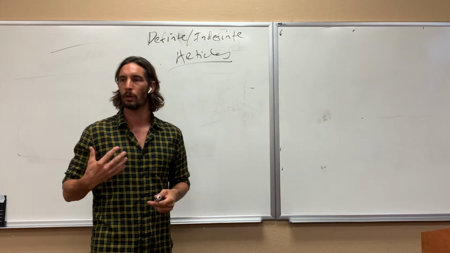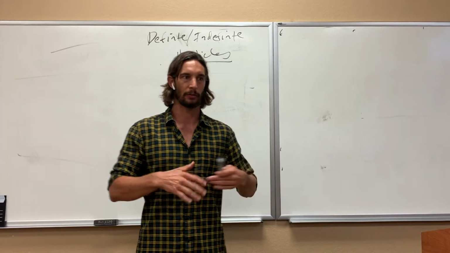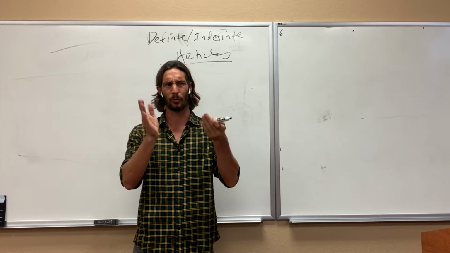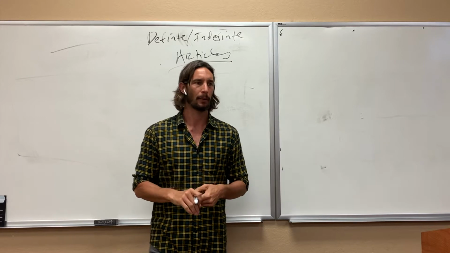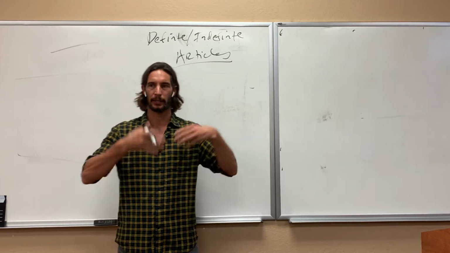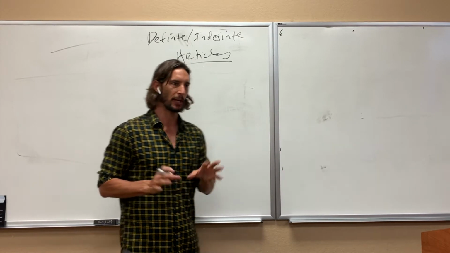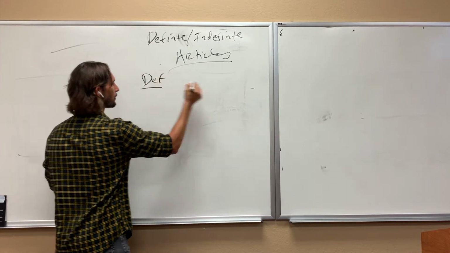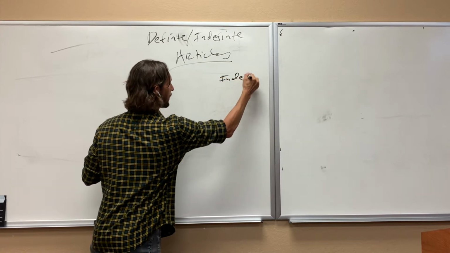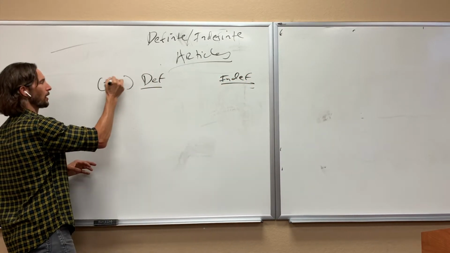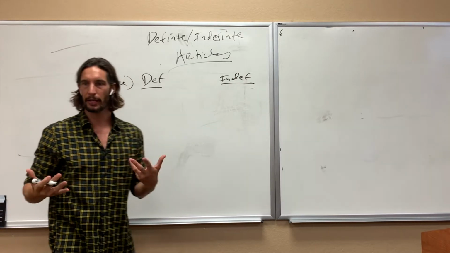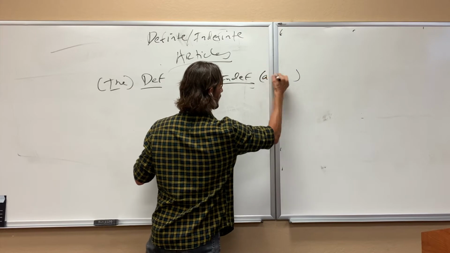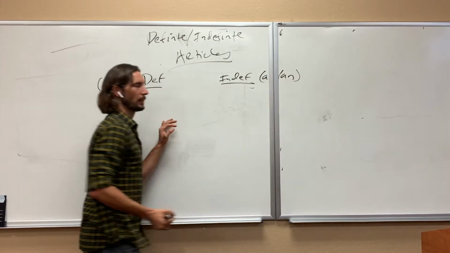I want to review definite and indefinite articles as a whole, and show you how they can work with one another. We'll use the noun amigo because it can take all sorts of different changes. So we're going to put the definite articles here, and the indefinite articles here. Remember, definite articles are the equivalent of "the" in English, and indefinite articles are "a" or "an" in English.